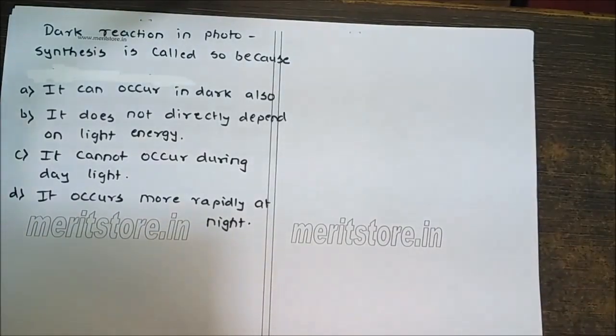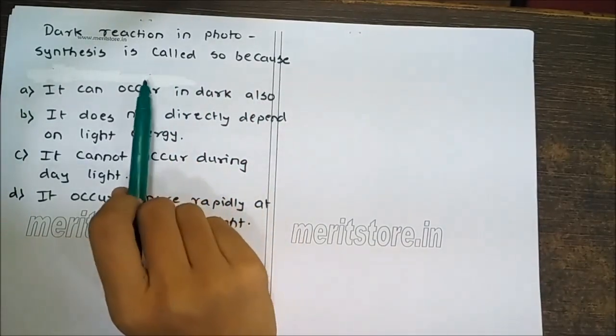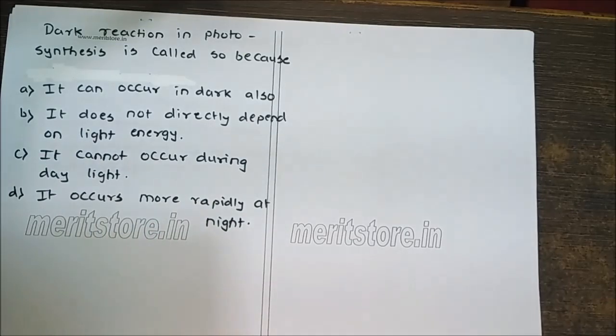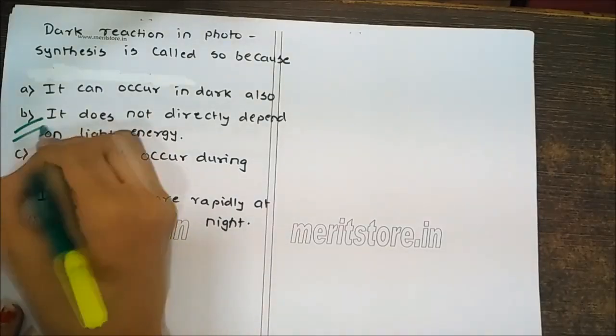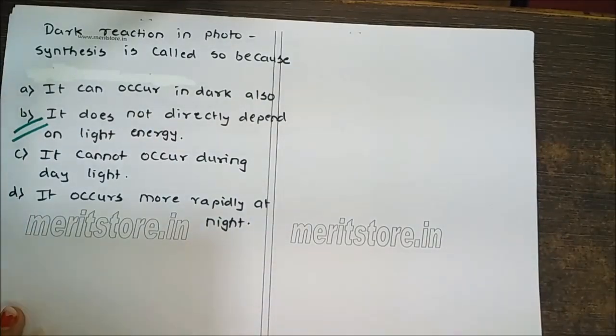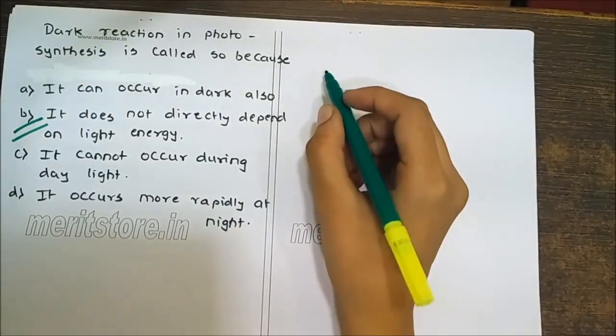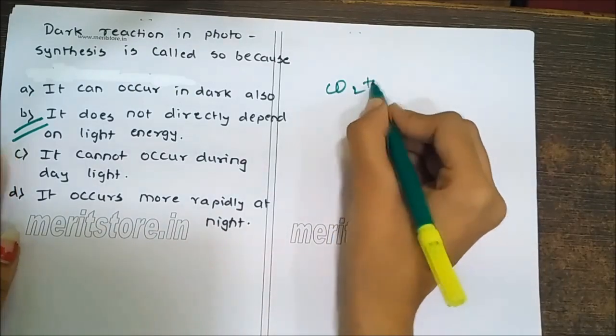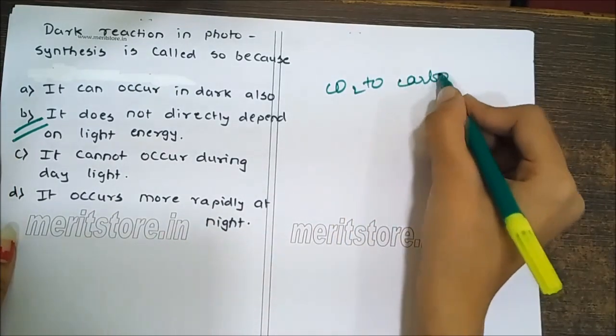Dark reaction in photosynthesis is called so because: A, it can occur in dark also; B, it does not directly depend on light energy; C, it cannot occur during daylight; D, it occurs more rapidly at night. The correct option is B. It does not directly depend on light energy because the biosynthetic phase, dark or Blackman's reaction, catalyzes assimilation of CO2 to carbohydrates.